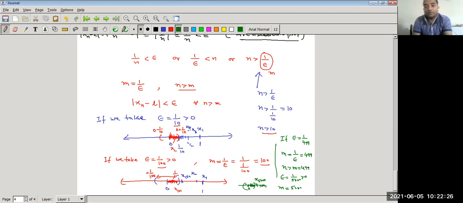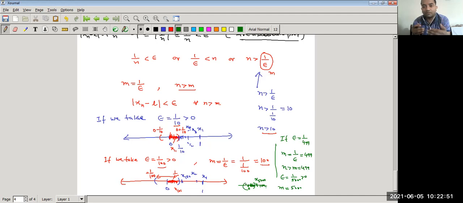So what we can observe is that the tail of the sequence, after a finite number of terms, lies within the interval. If the tail of the sequence lies in the interval, then we can say the sequence is converging to the point. So I think this is all about convergence.